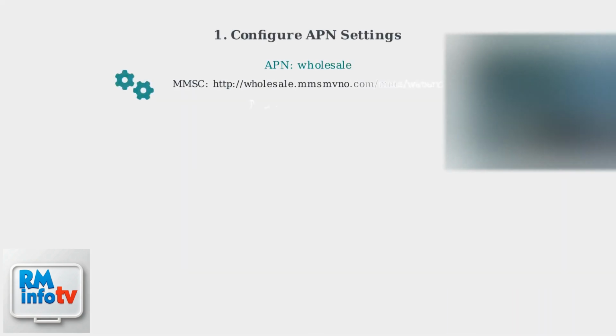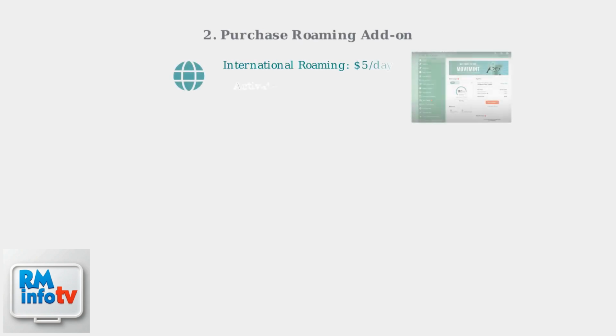To fix most Mint Mobile roaming issues, start with APN settings. Incorrect APN settings are the most common cause of roaming failures. If traveling internationally, purchase a roaming add-on plan through the Mint Mobile app. These plans start at $5 per day.